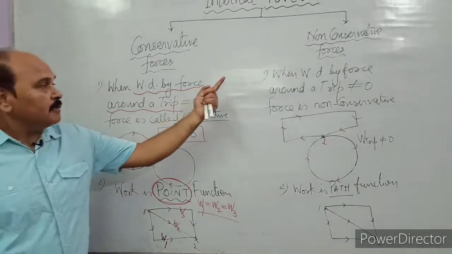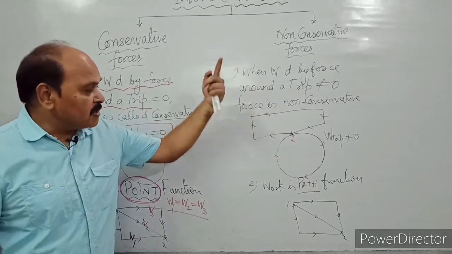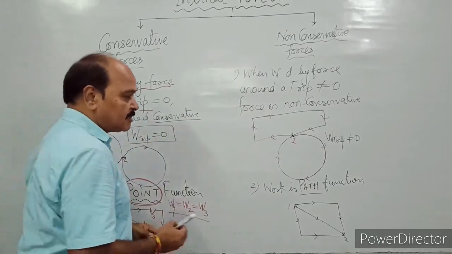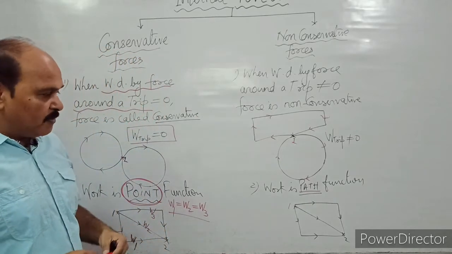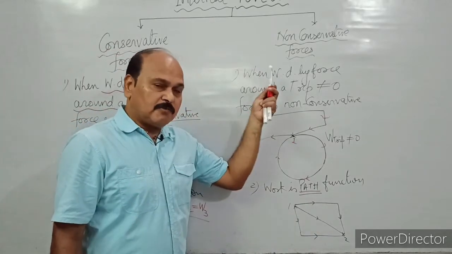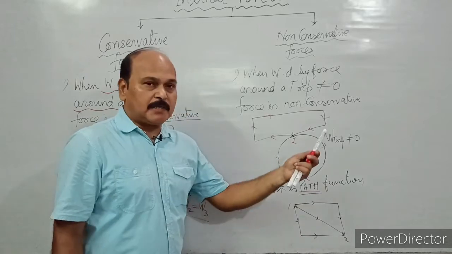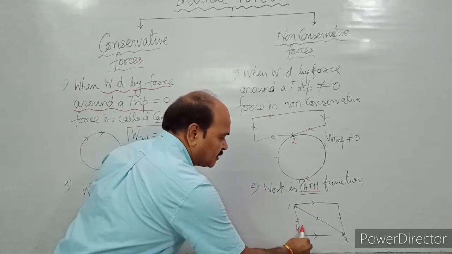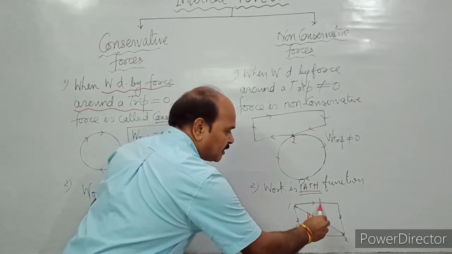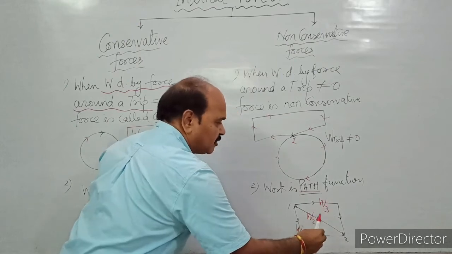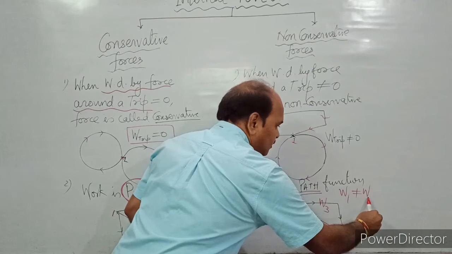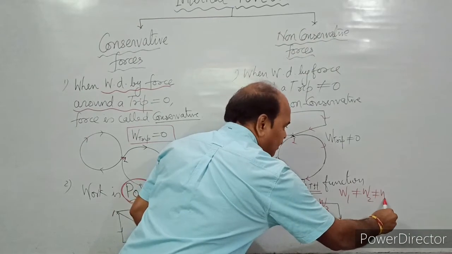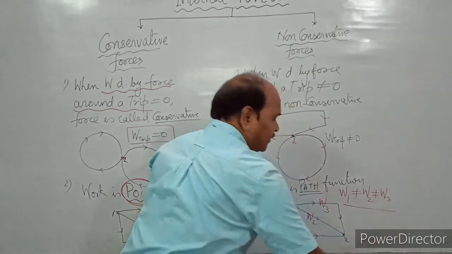On the other hand, work done due to non-conservative force is a path function. It depends upon the path followed. If you move from 1 to 2 due to non-conservative force along three different paths, with work done W1, W2 and W3, all these three paths are different. Therefore, the work done along all these three paths would be different.